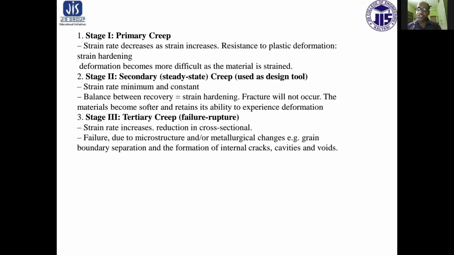Now the third stage, that is tertiary creep, that is the failure or rupture stage. Strain rate increases, with a reduction in cross section. Failure is due to microstructure and or metallurgical changes, for example grain boundary separation and the formation of internal cracks, cavities and voids.